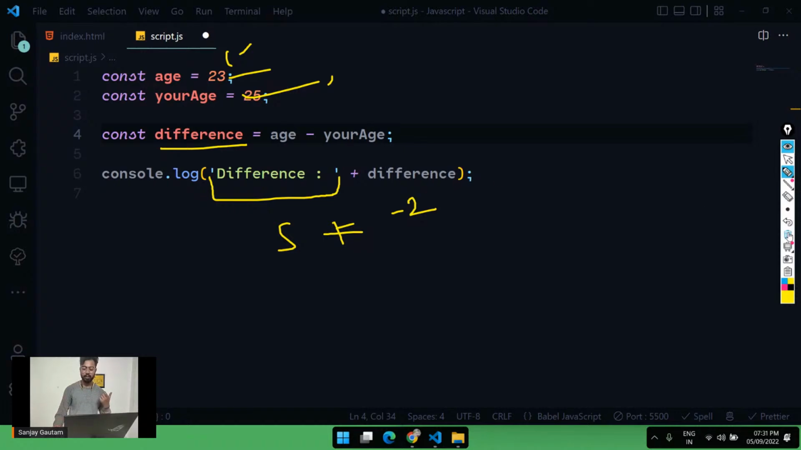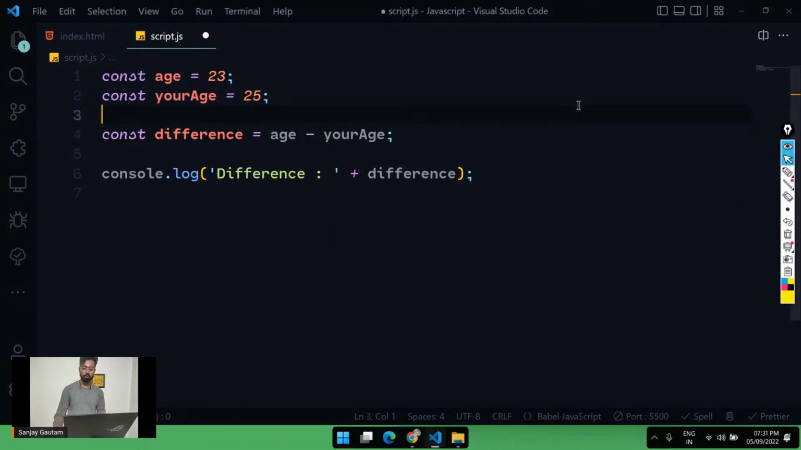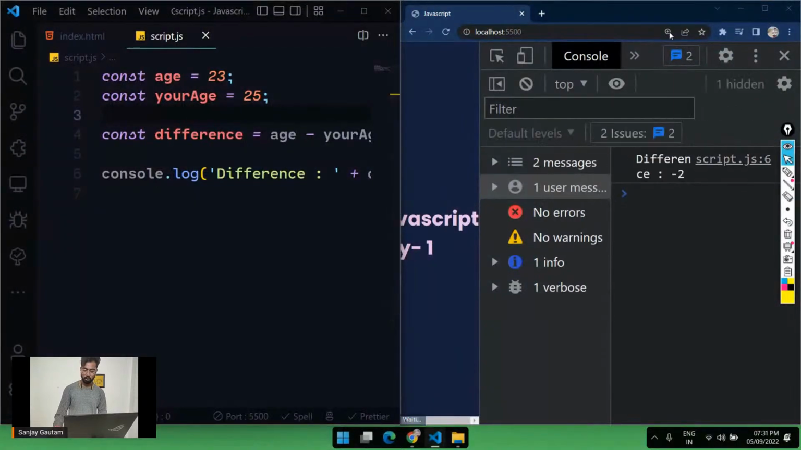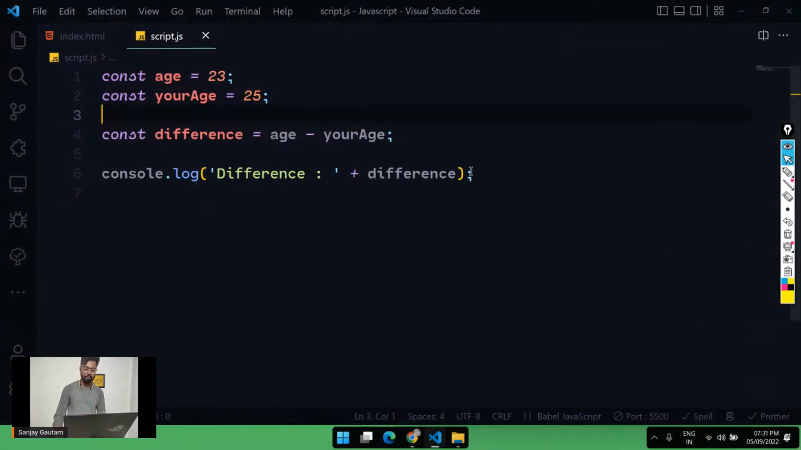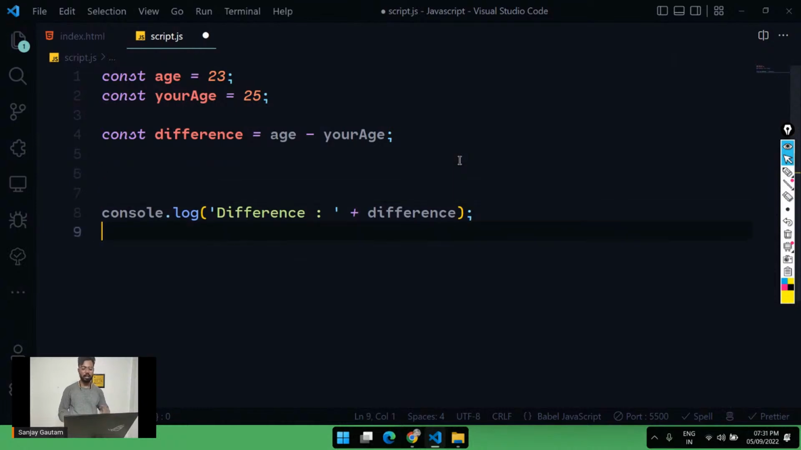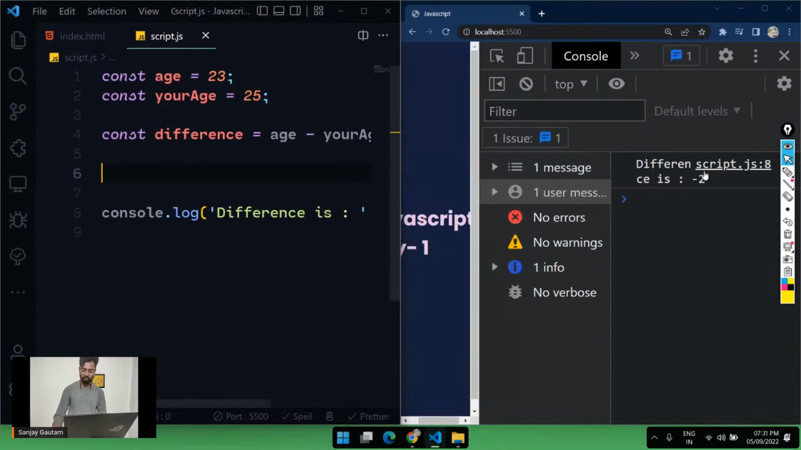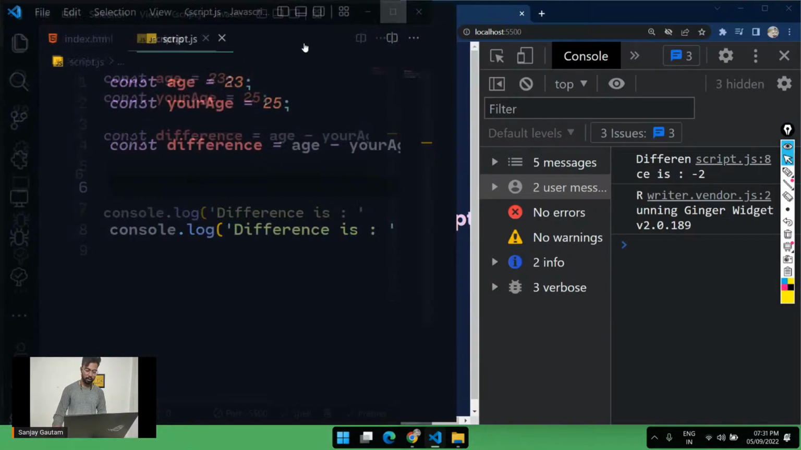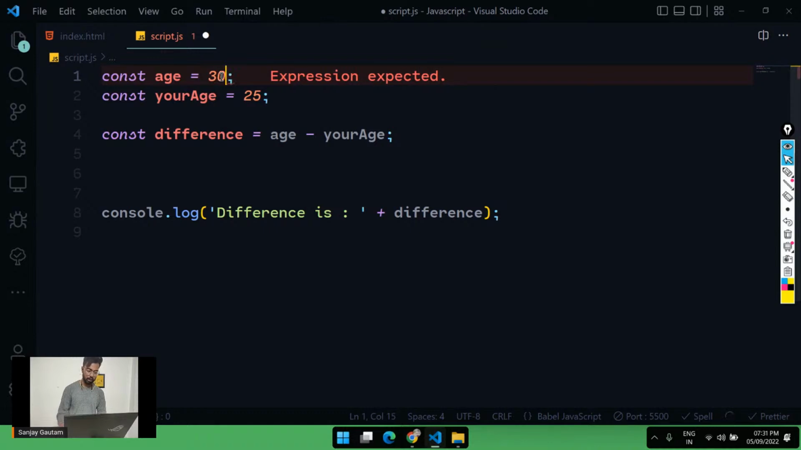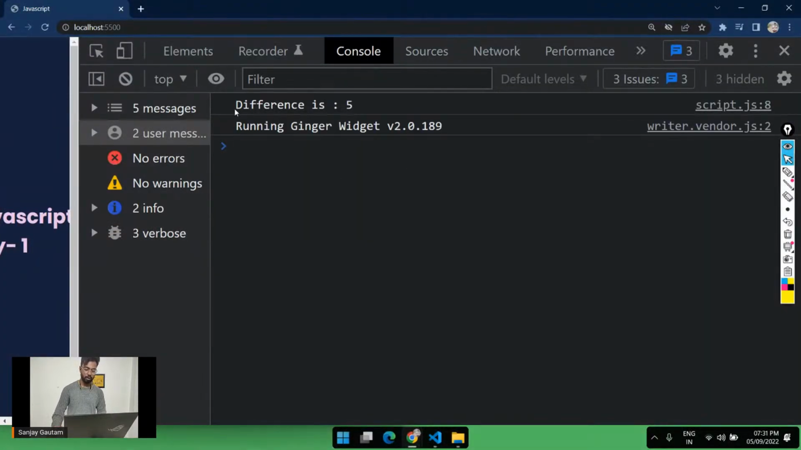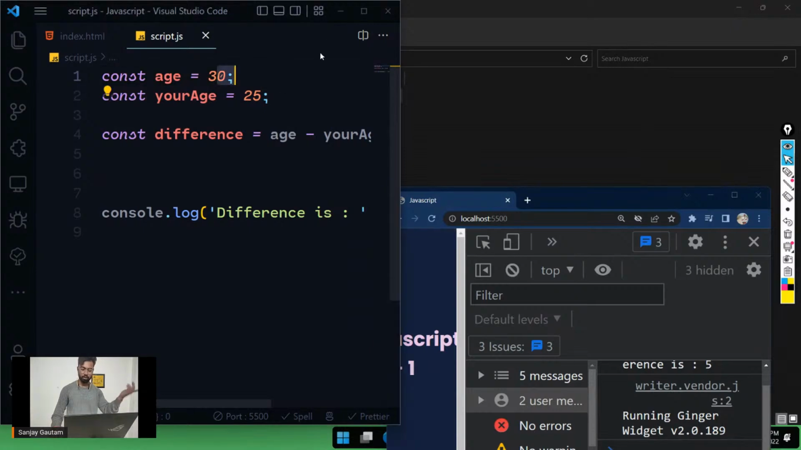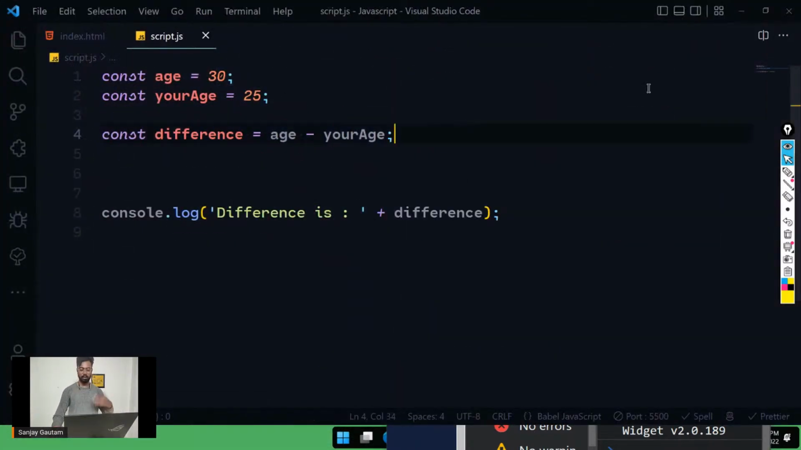But there is a feature in JavaScript, and I'm going to tell you about that as well. Okay, so we are getting the difference colon -2. Basically we do this so that we can get prettier outputs. Let me change the number here to 30 and save, and we are going to get the difference is 5. Why is the difference 5? The age is 30, yourAge is 25, the difference is 5.